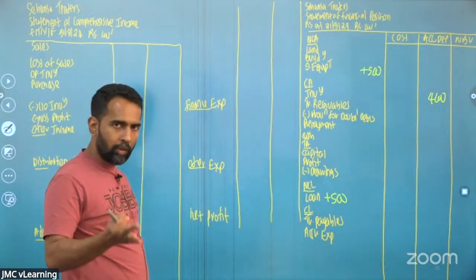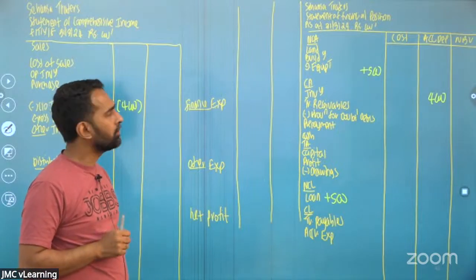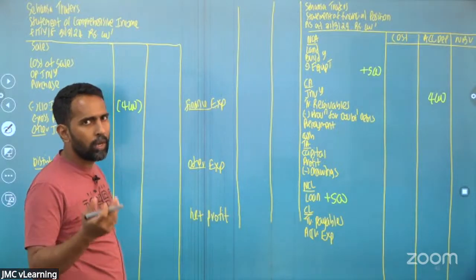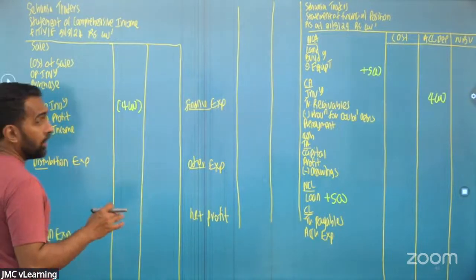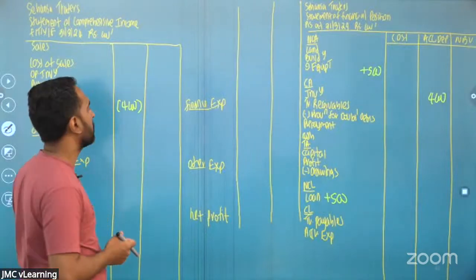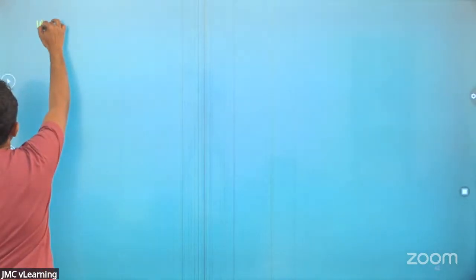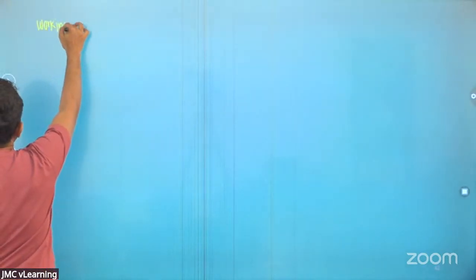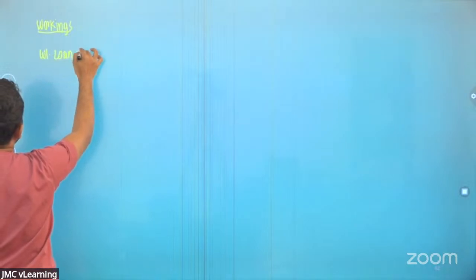Right? And the question clearly says the loan has an interest of 10%. So we'll calculate the interest. If you haven't recognized the loan, that means you haven't recognized the interest. So the workings: we'll calculate working number 1 on loan interest.